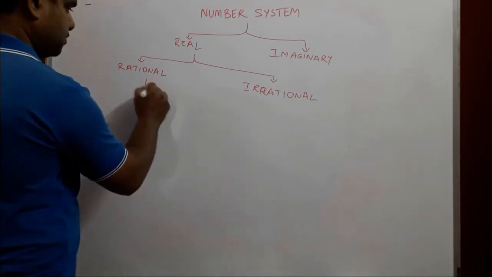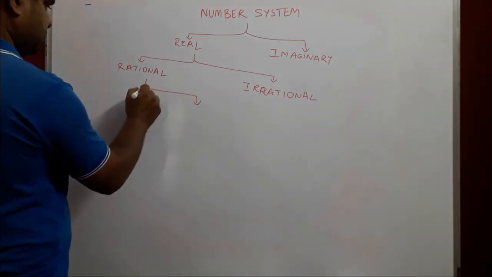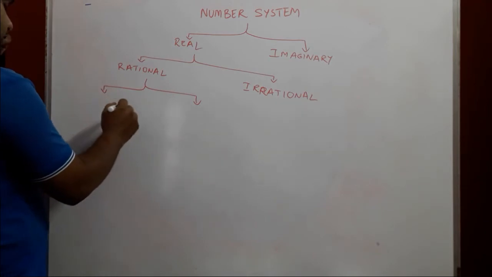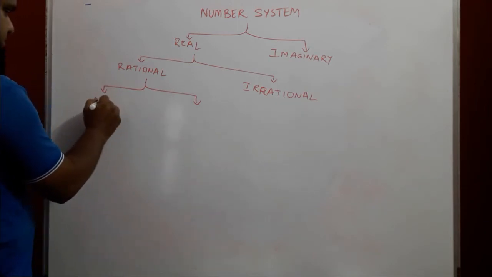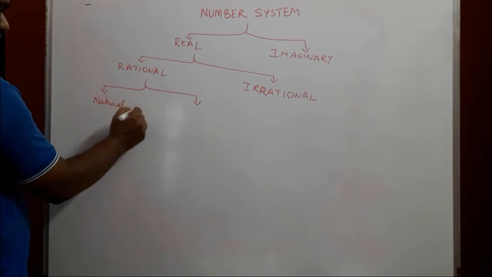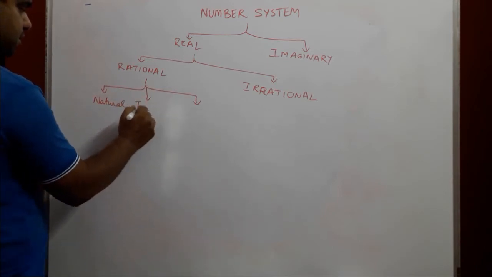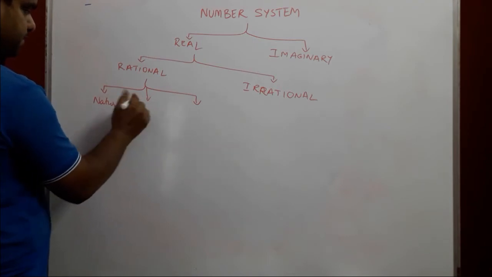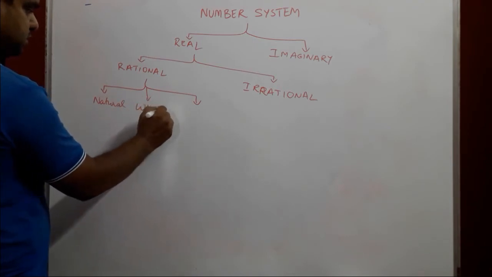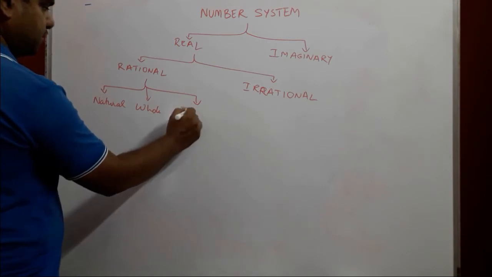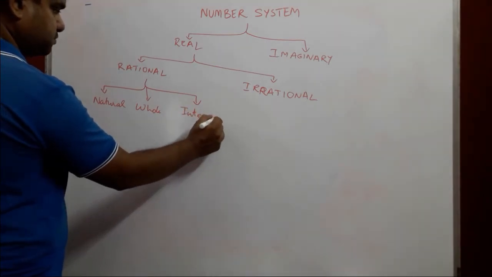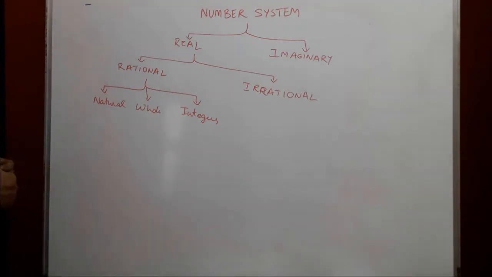Three types. You have your natural numbers, then you have your whole numbers, and your integers. So this is how the number system looks. Now let's take examples of each one of them.